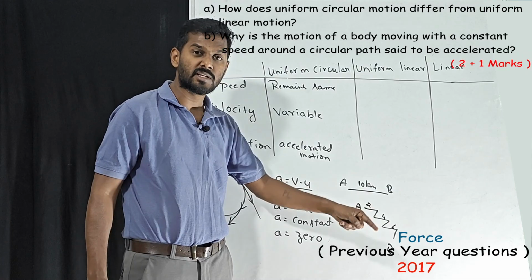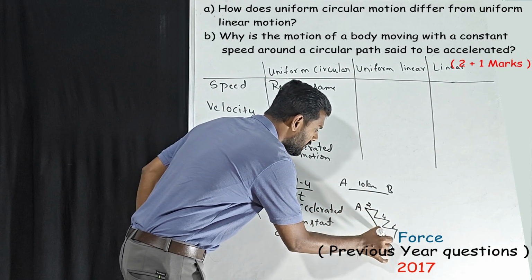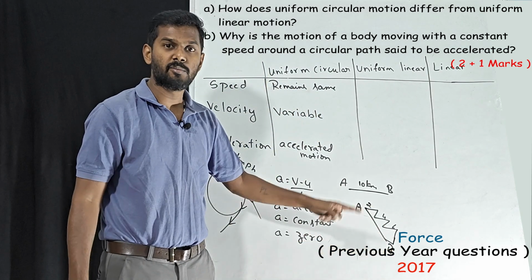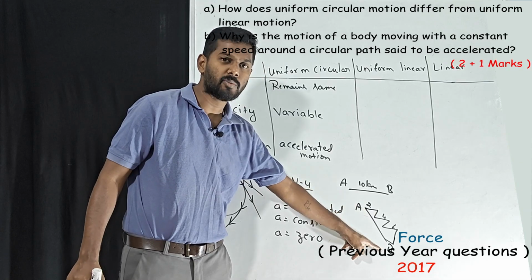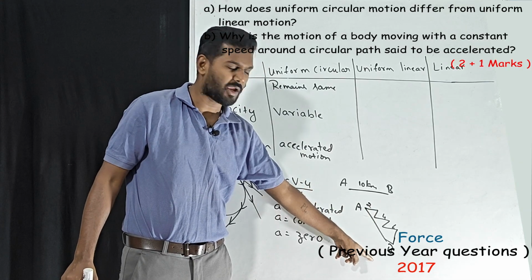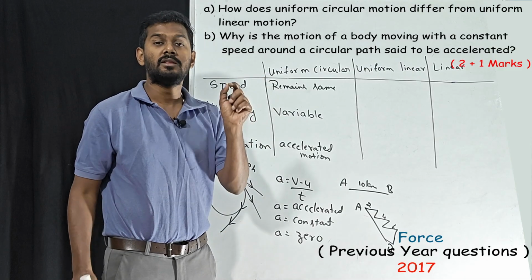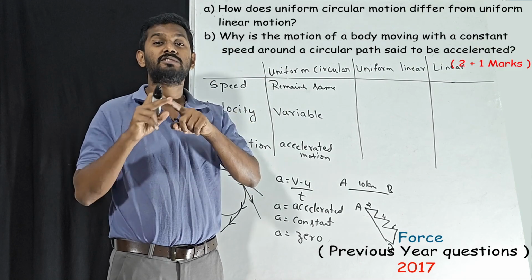Okay, what is the complete distance now? 12 kilometers. What is displacement? Displacement is the straight path. It is the shortest distance between point A and point B, the initial point and the final point. Here it is a straight line. Everywhere, the shortest path will always be a straight line.